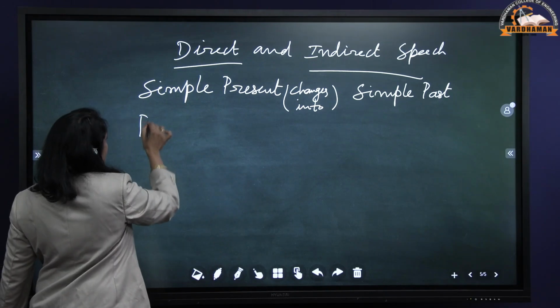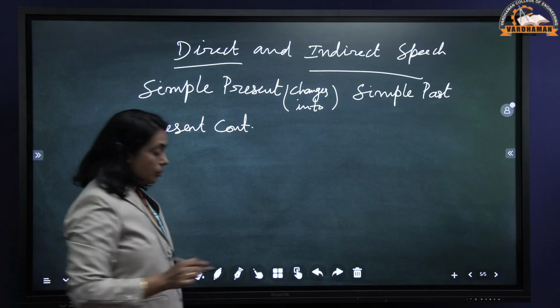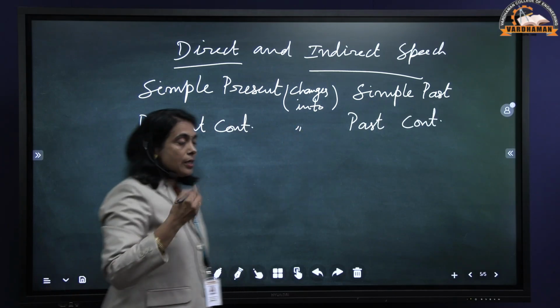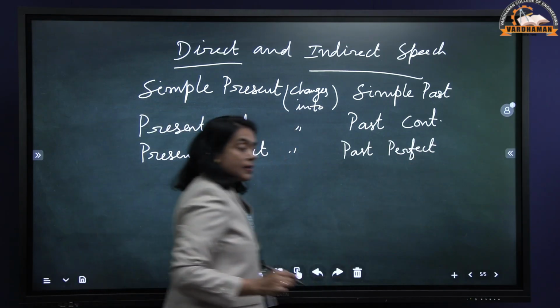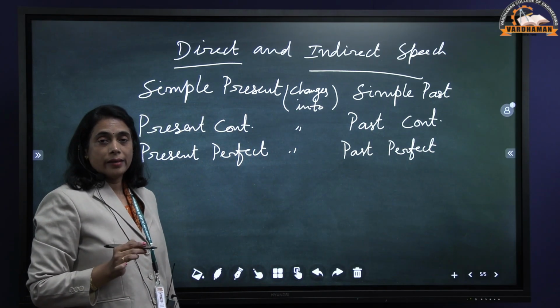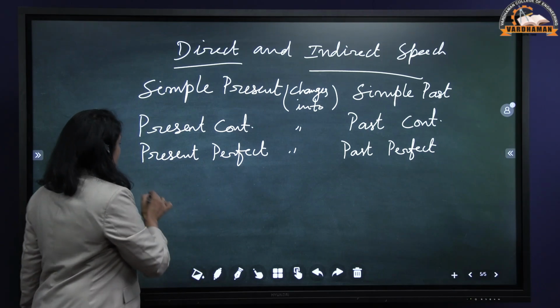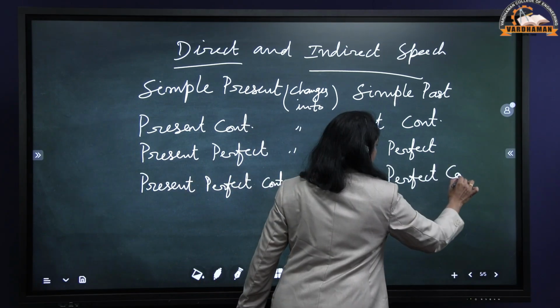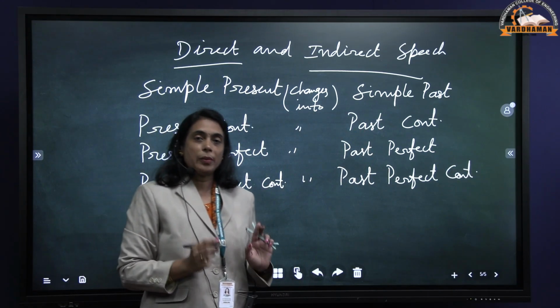Then the next tense is present continuous, which changes into past continuous, present perfect changes into past perfect, and the last tense in the present tense, that is present perfect continuous, changes into past perfect continuous tense. So we have covered all the 4 tenses of present tense.